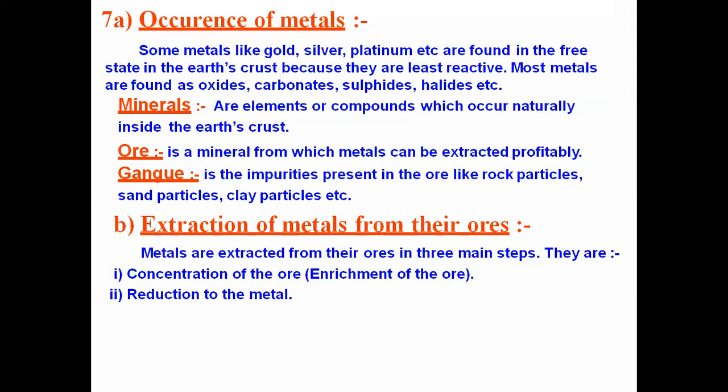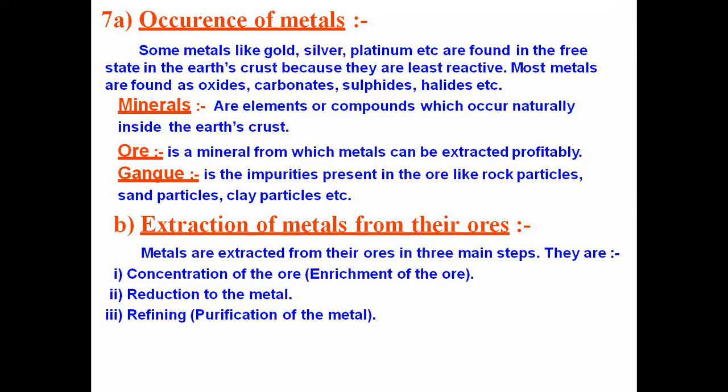So whichever form the metal or ore is available in, first we have to convert that into oxide form. After converting it to oxide, we carry out a reduction so as to get the impure metal. After carrying out the reduction process, the metal which we obtain is an impure metal. And the last step is refining, where we purify the metal which is extracted from the earth crust or from the ore. So these are the three different methods.